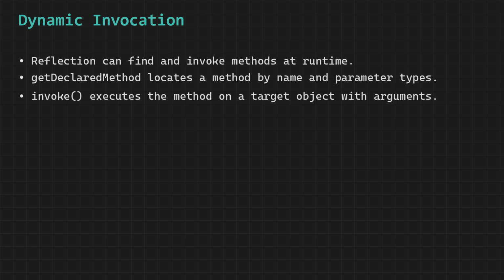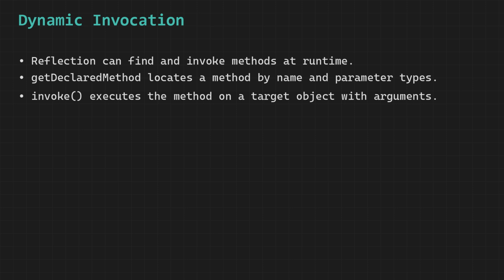Once the method is found, we receive a method object which is represented by Method, and this object is like a handle or remote control that allows us to interact with that method programmatically, and instead of directly calling the method in code, we use this object to trigger its execution.